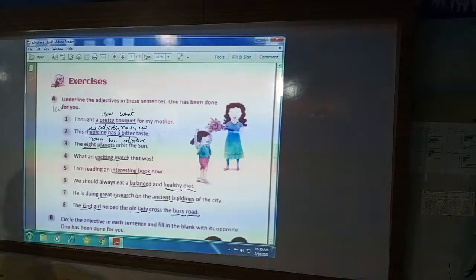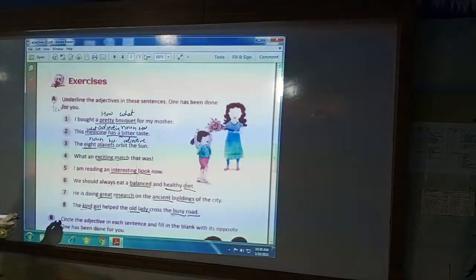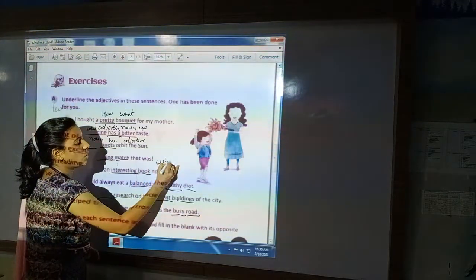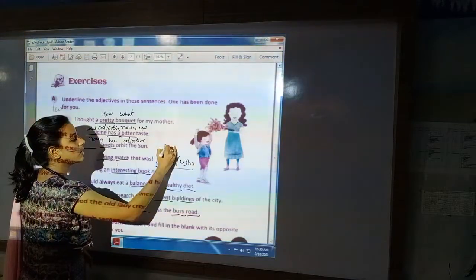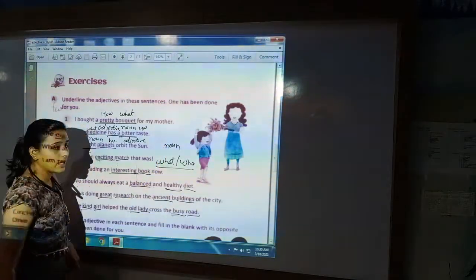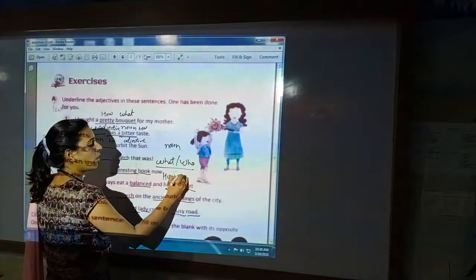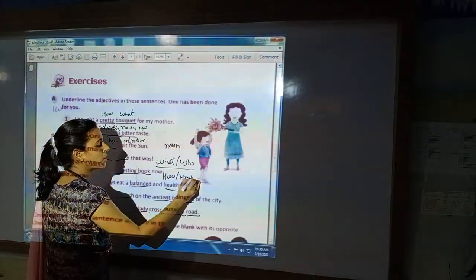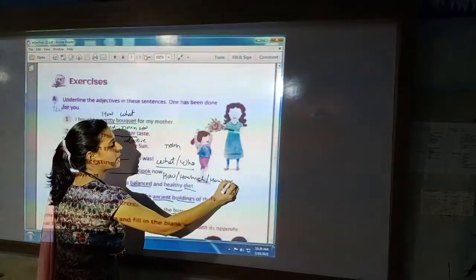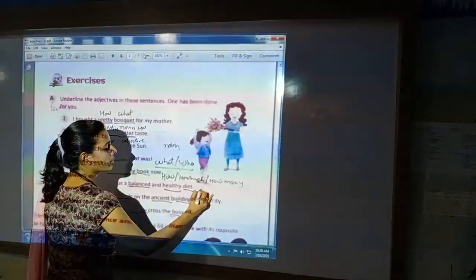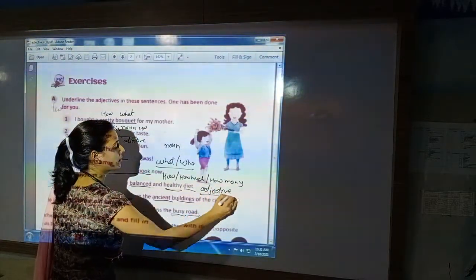That is the adjective. So in this way, when you ask what or who, the answer will be a noun. And when you ask how, how much or how many, the answer will be an adjective or describing word.